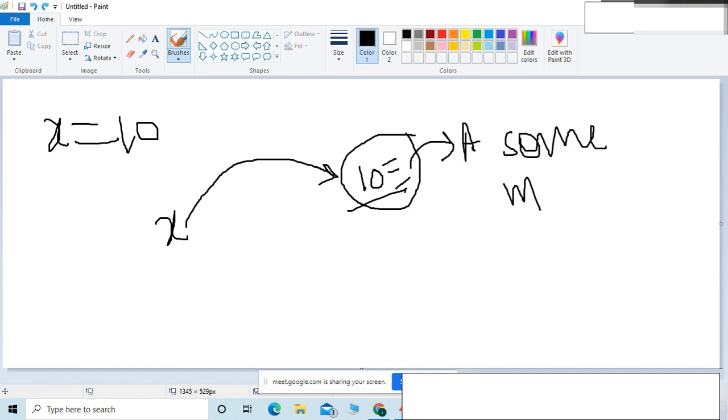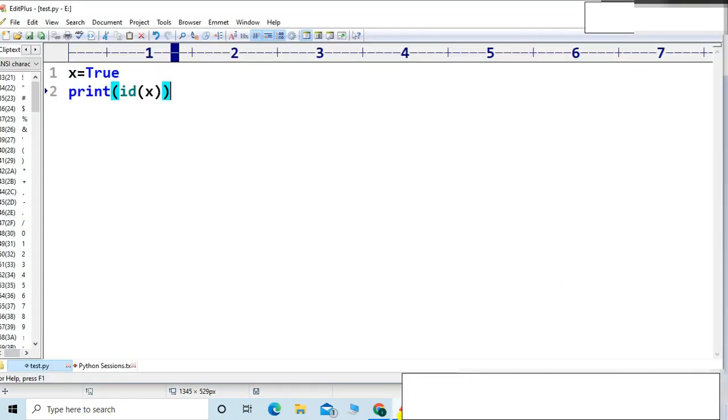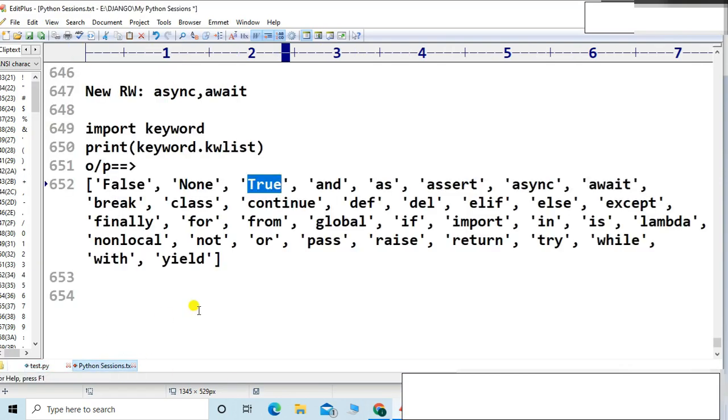That's it, friends. Don't get confused in this concept. Some words are not reserved words in Python, friends. Suppose print. Print is a word which is not a reserved word. We use print to print on the console.